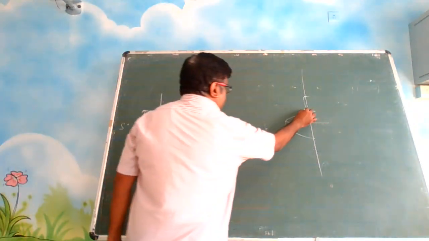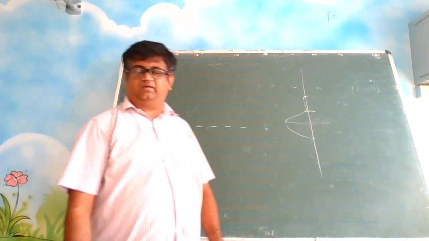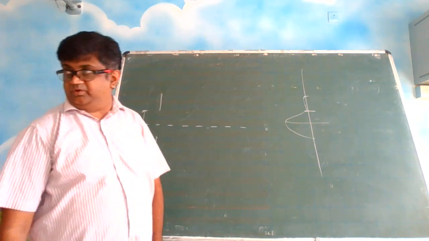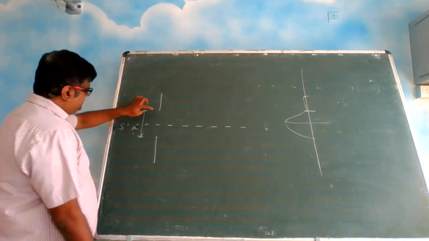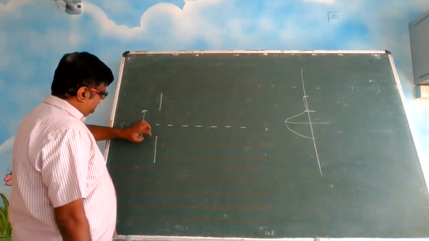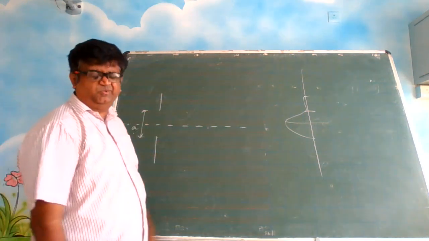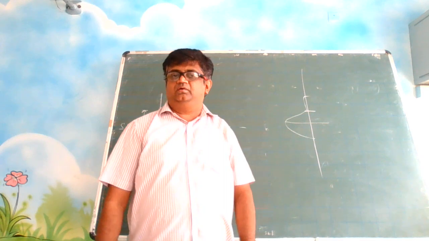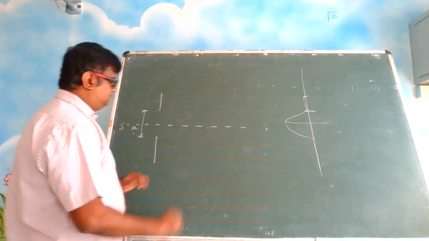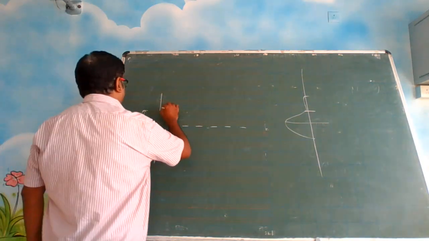This is a dark spot, this is a dark spot. We are trying to locate that particular dark spot. Dark spot means what? Destructive interference. Now between these two points, light is entering. How many light rays do you think are possible? A billion light rays are possible. But we are not talking about all those billion light rays. We will take a few light rays.